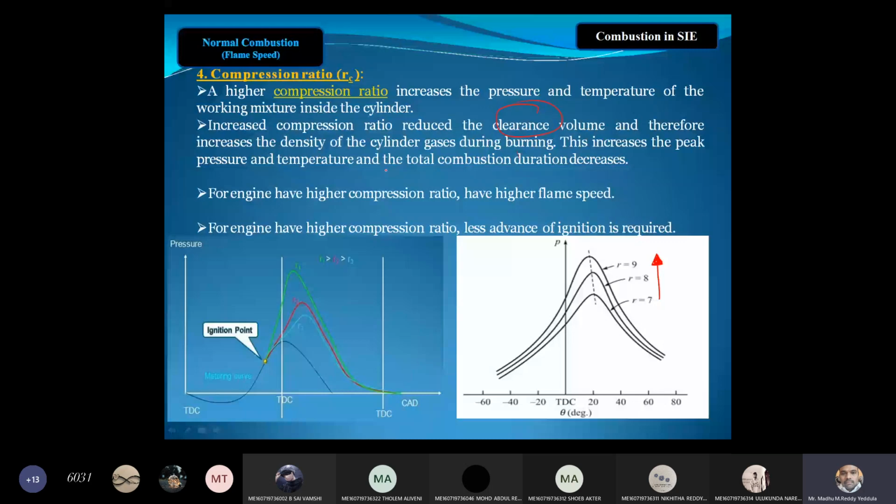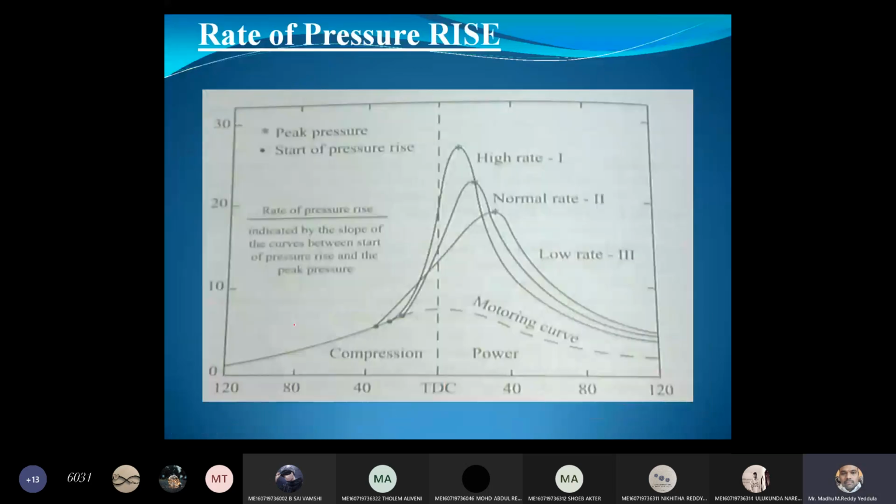Engines having higher compression ratio have higher flame speeds. If the compression ratio is high, flame speeds are also high. You can see R1, R2, R3. Higher compression ratio gives higher pressures because of higher flame velocity. Same thing over here: rate of pressure rise, higher compression ratio, higher pressure. This motoring curve is nothing but the non-firing curve.